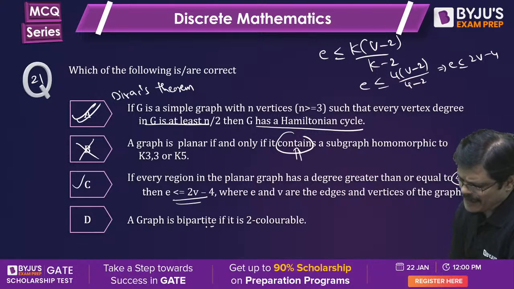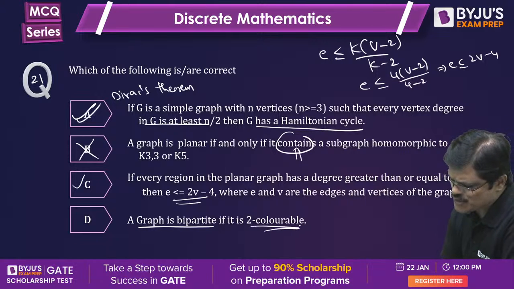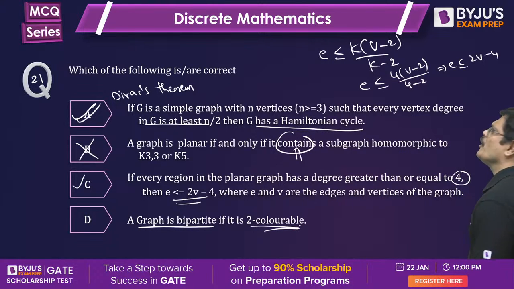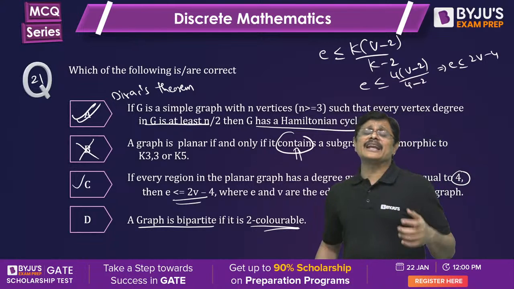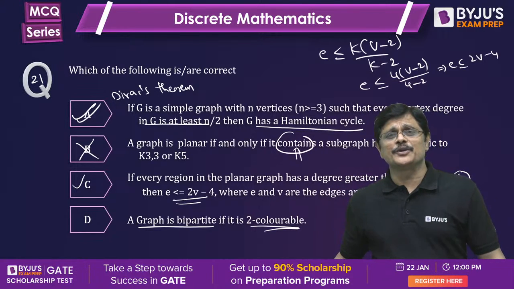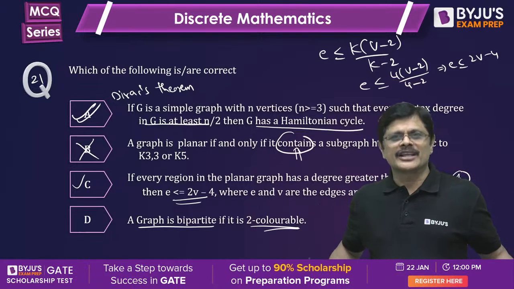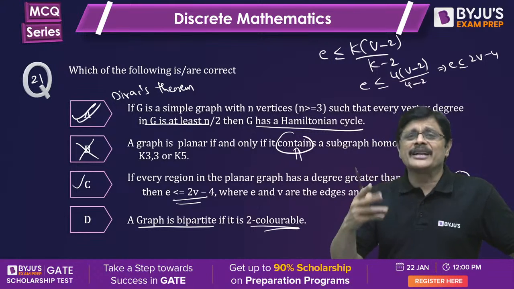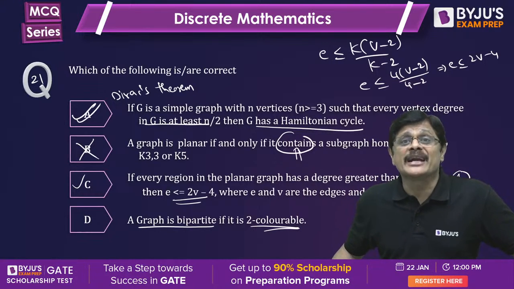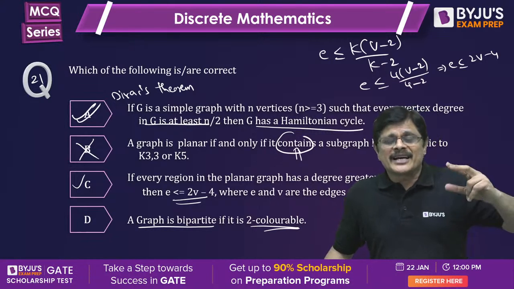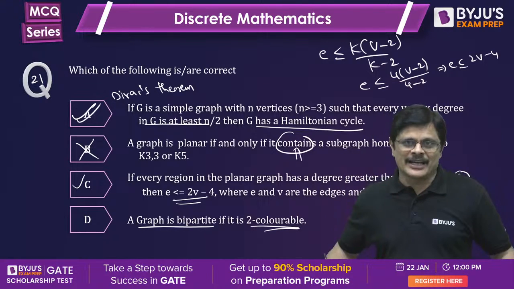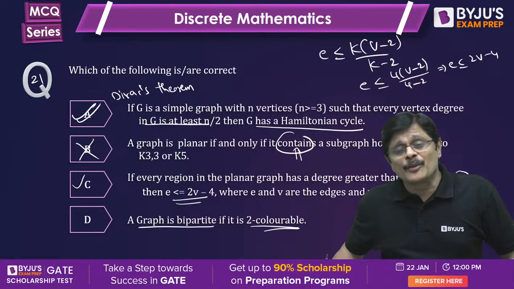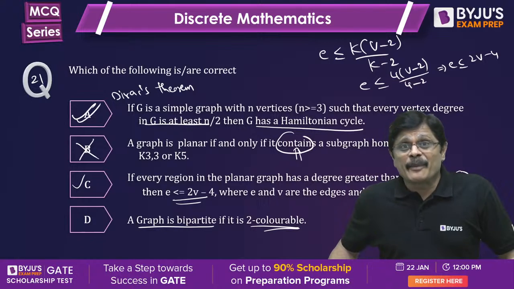Next one, a graph is bipartite if and only if it is two colorable. See, actually, coloring can partition the graph into two parts or three parts. So we call them chromatic partitions. Two parts are there. For each part, you can give one color. So two colorability can be called chromatic partitions.